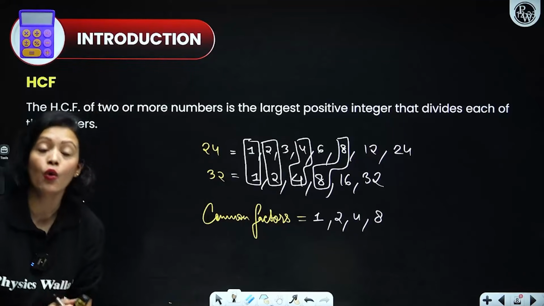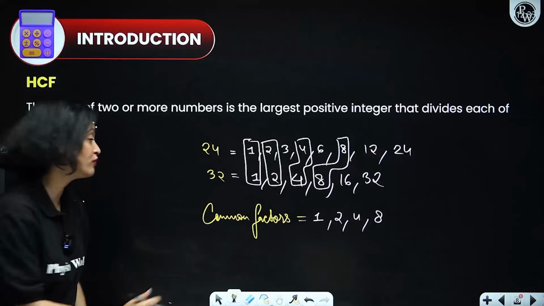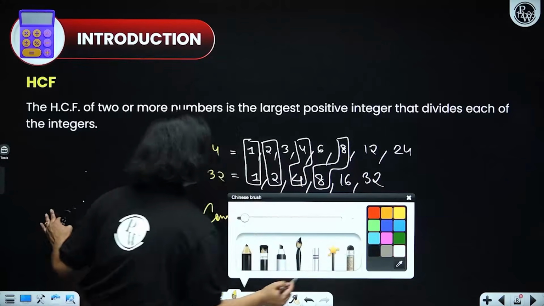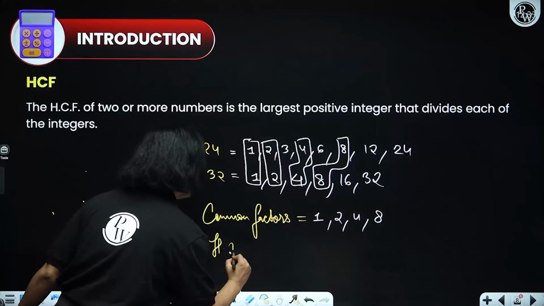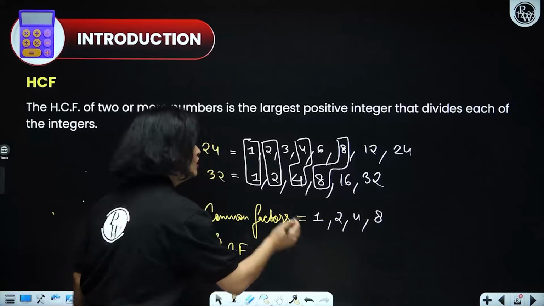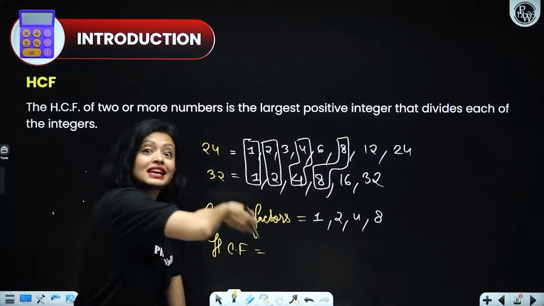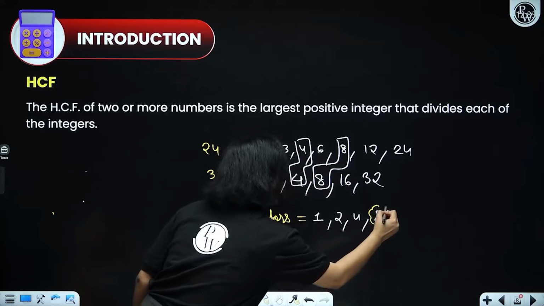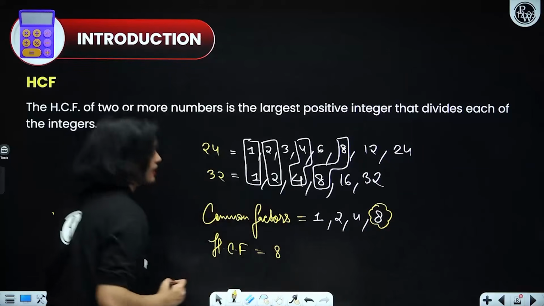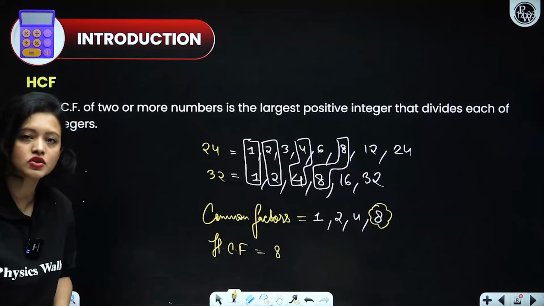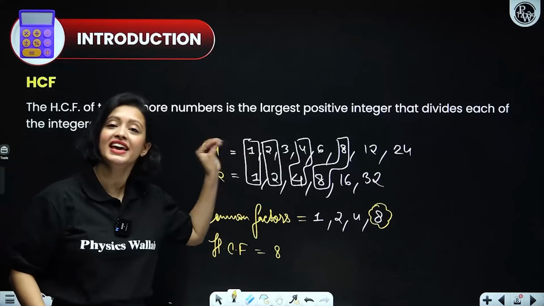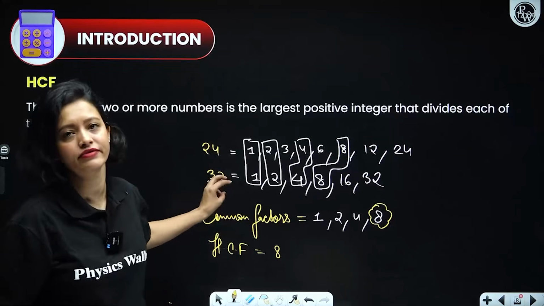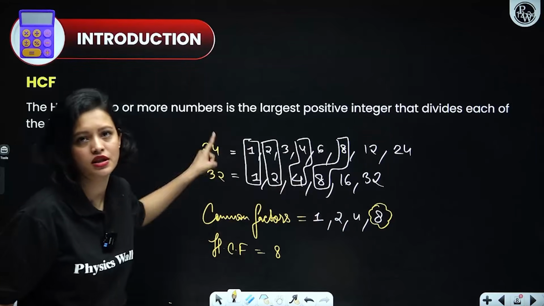Okay. Now, highest common factor. What we have to find? We have to find highest common factor, everyone. So, HCF, that is highest common factor. So, see, among all of these, what's the largest number? What's the highest number? 8, right? So, 8 here is the HCF of the given numbers. Understood? I have taught the very basic definition of HCF. This is HCF of both these numbers.